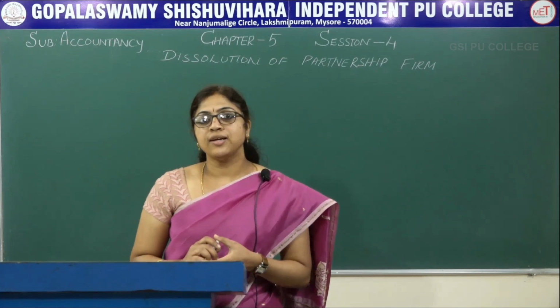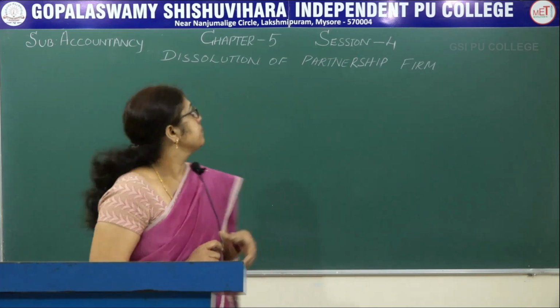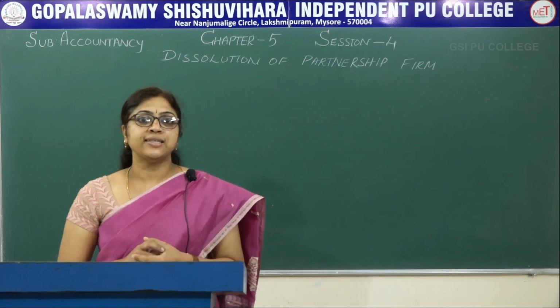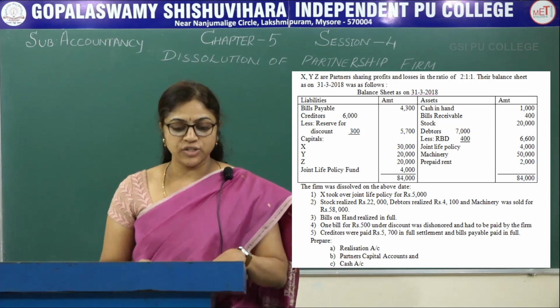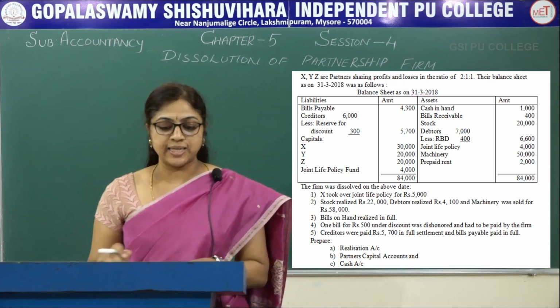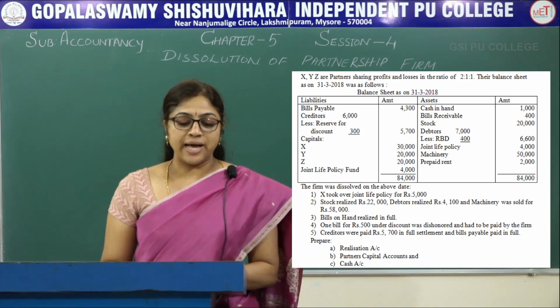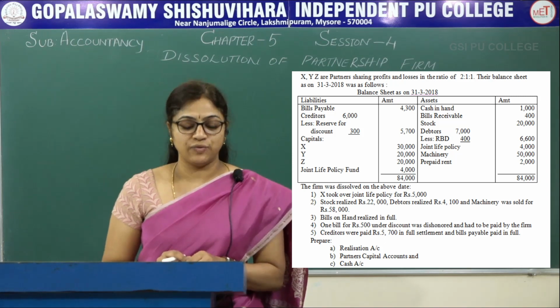Today in this session, let us learn about the dissolution of partnership firm, chapter 5, session 4. So let's get started. In this question, X, Y, Z are partners sharing profits and losses in the ratio of 2:1:1. Their balance sheet as on 31st 2018 was as follows.